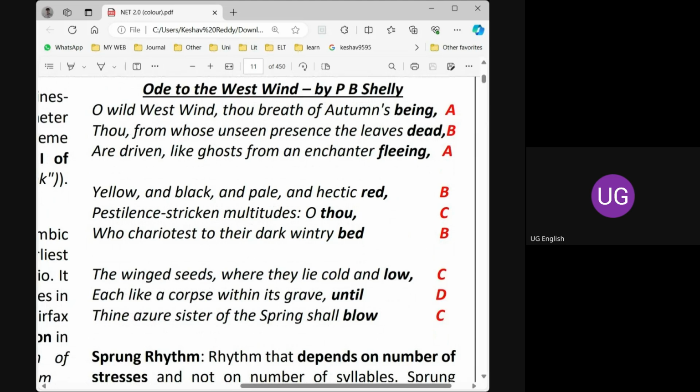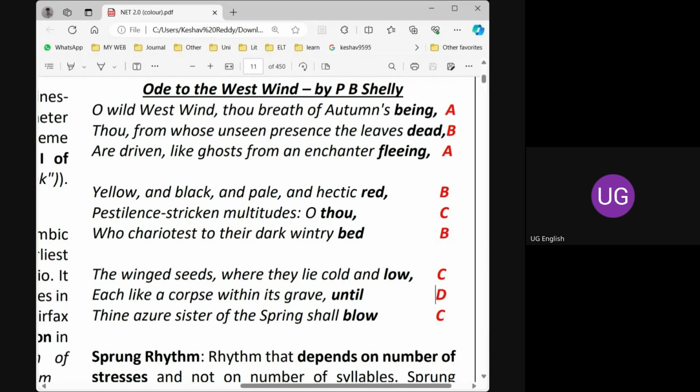Again, it is nested: ABA. The middle B is used here, that is BCB. The middle letter C is used here, CDC. Can you answer what is the next line? It is limitless. It will continue in a flow like this, like a nested pattern, until the poem ends.